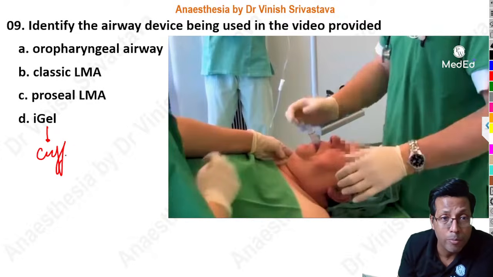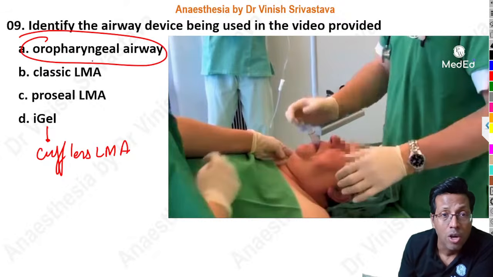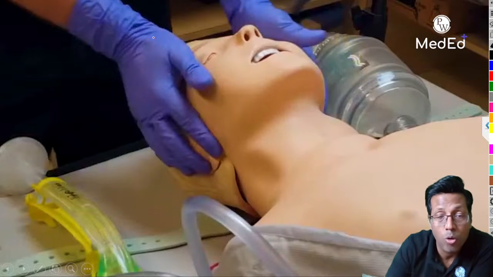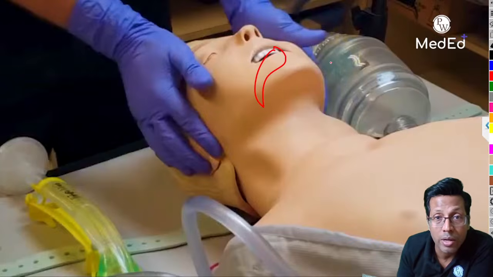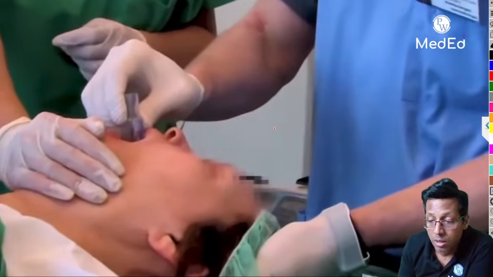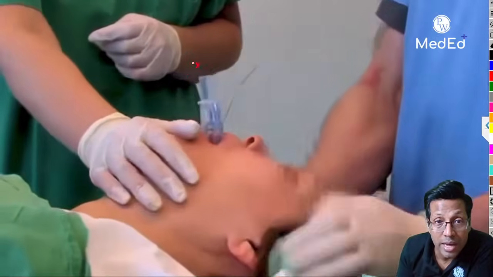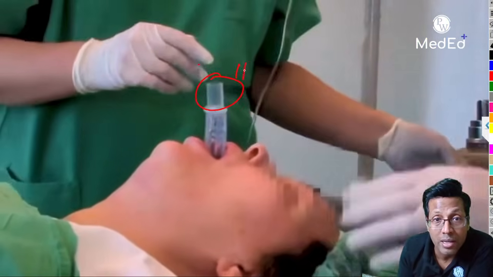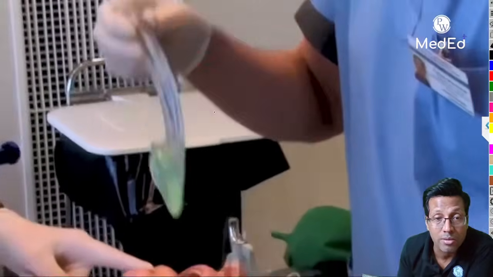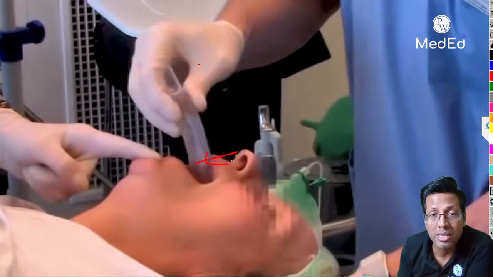If you will see the procedure, all of you know it's not an oropharyngeal airway. With an oropharyngeal airway, you cannot ventilate the patient. It is just to prevent the backfall of the tongue. When we speak of an oropharyngeal airway, it can be inserted and then you can give bag mask ventilation. But in an oropharyngeal airway, you cannot attach the circuit because this is an airway tube. Here is a tube from where I can give IPPV to the patient, right? This is being attached. So an oropharyngeal airway will not have this. Therefore, this is supposed to be a laryngeal mask airway, which is fine.